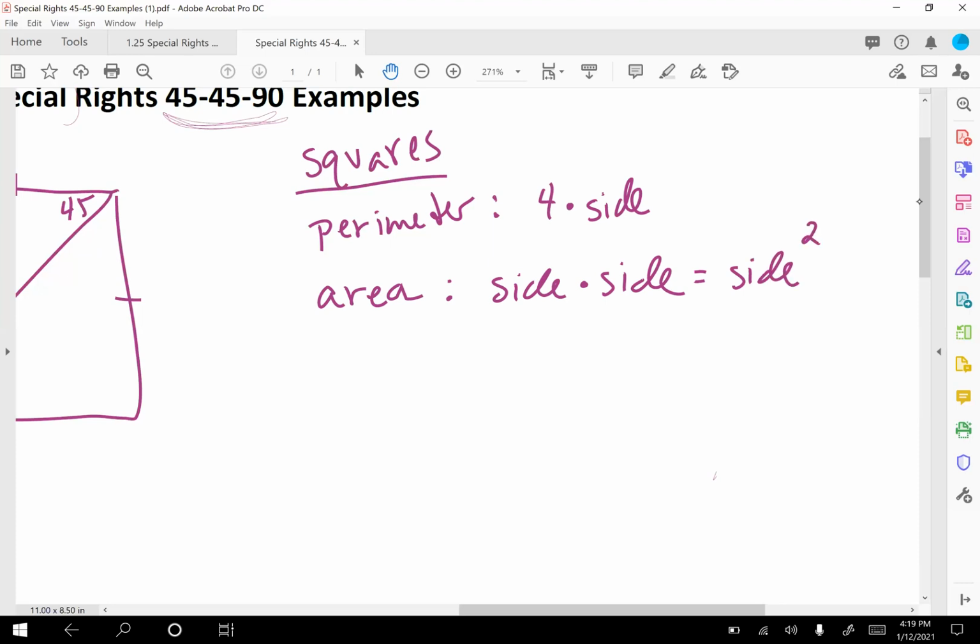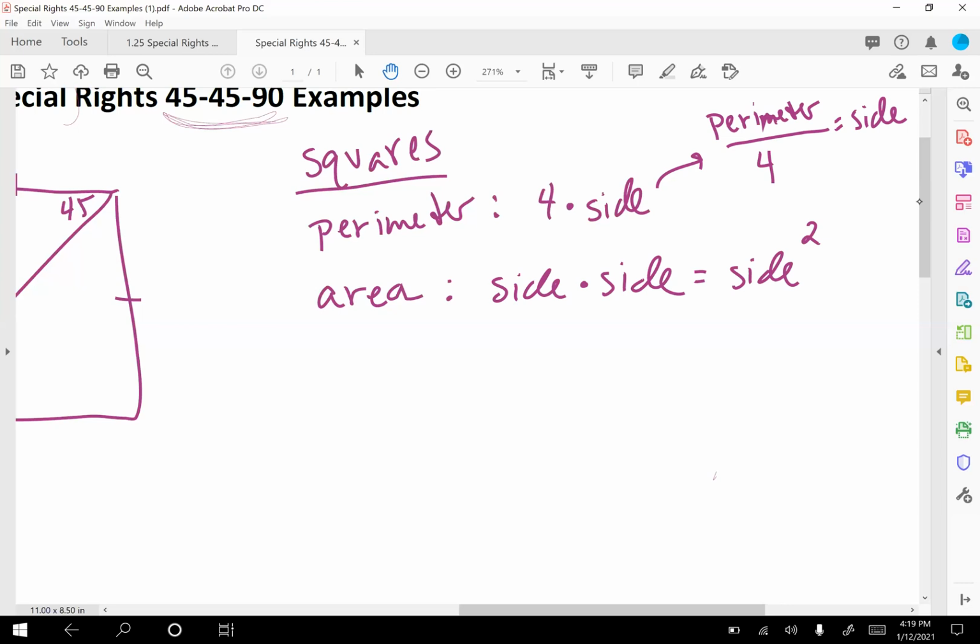And then also think about the reverse. If you want to get the side out, you could do perimeter divided by 4, and that would give you one side. Perimeter divided by 4 would give you one side of the square.